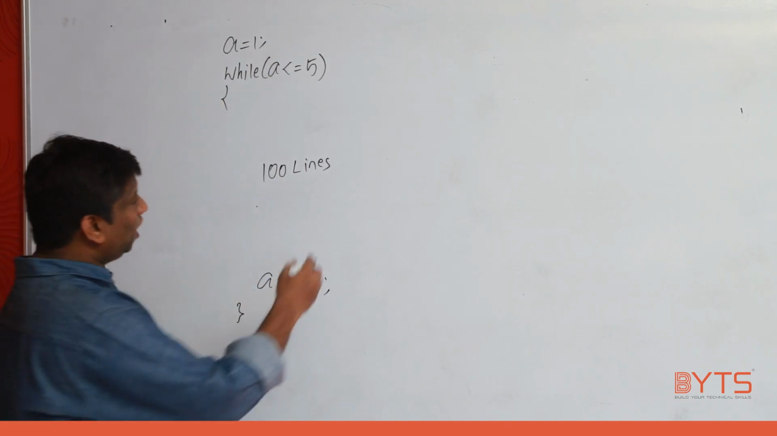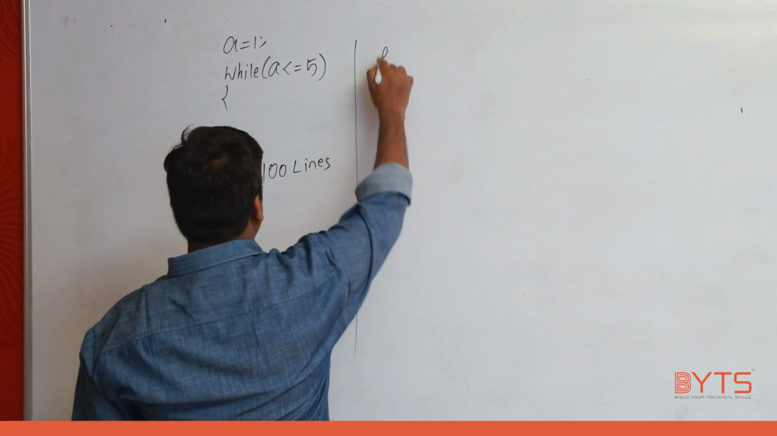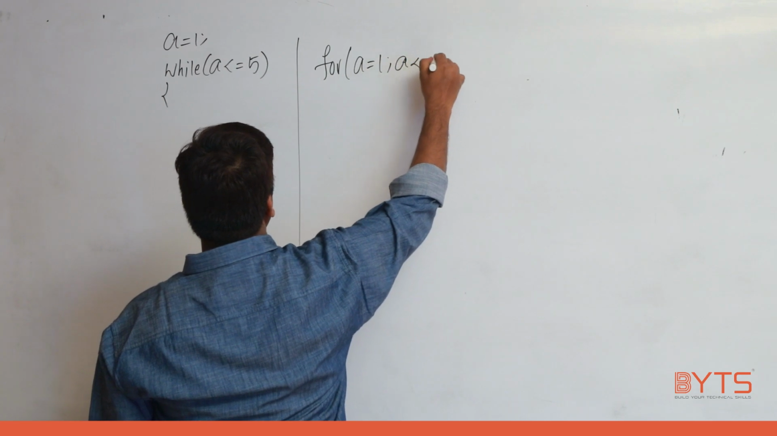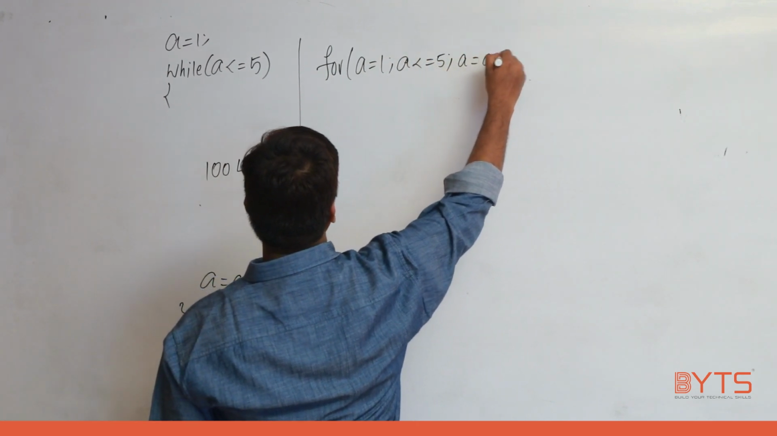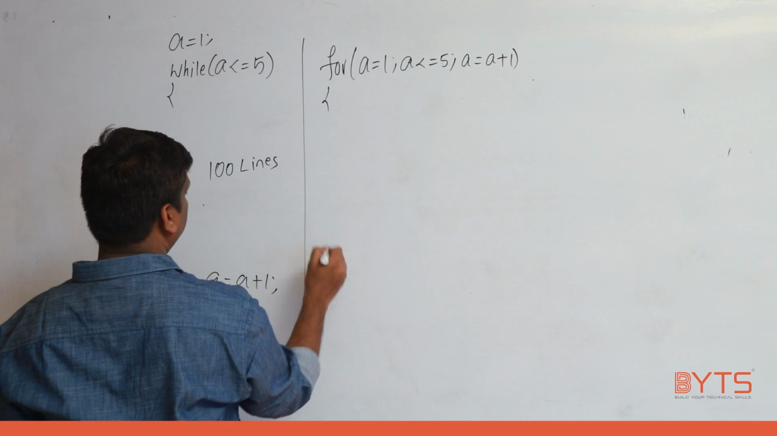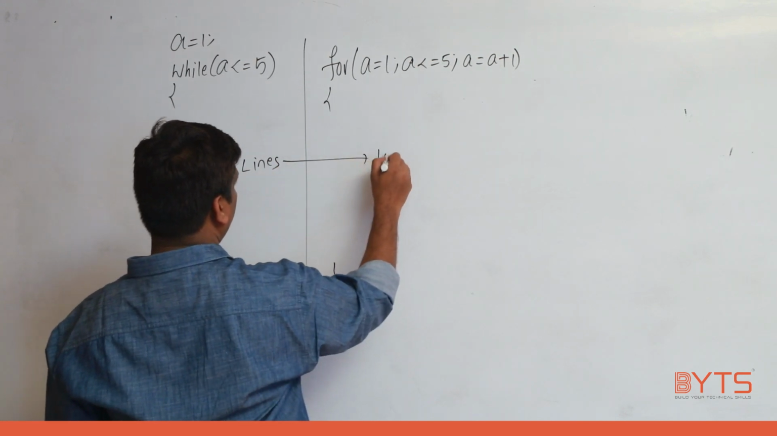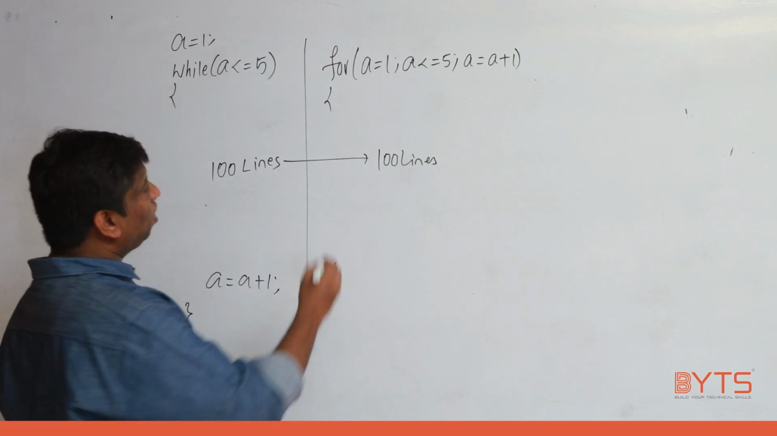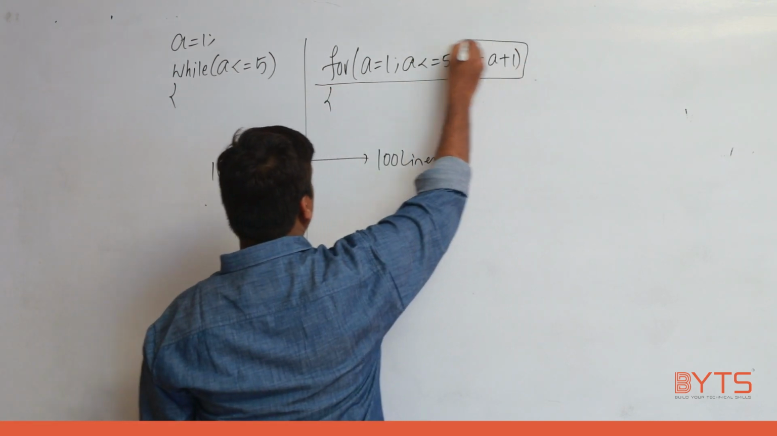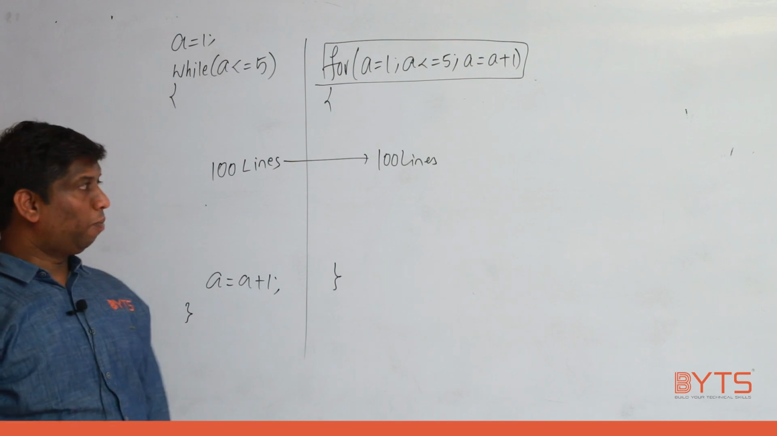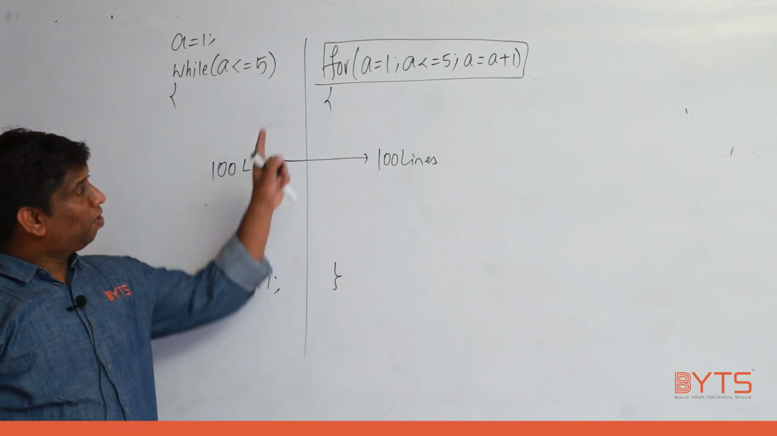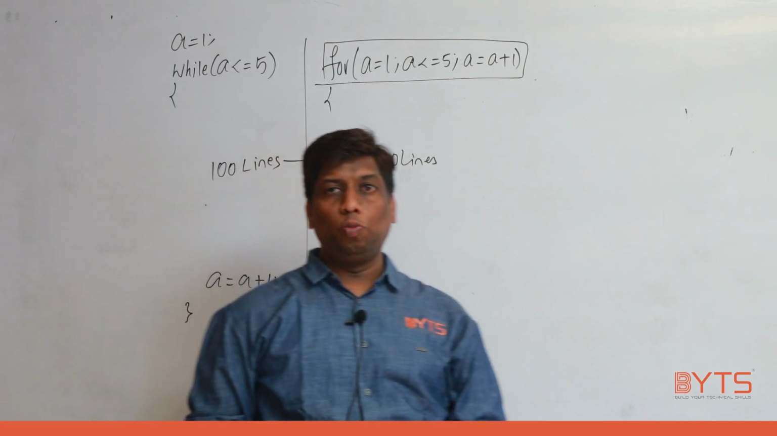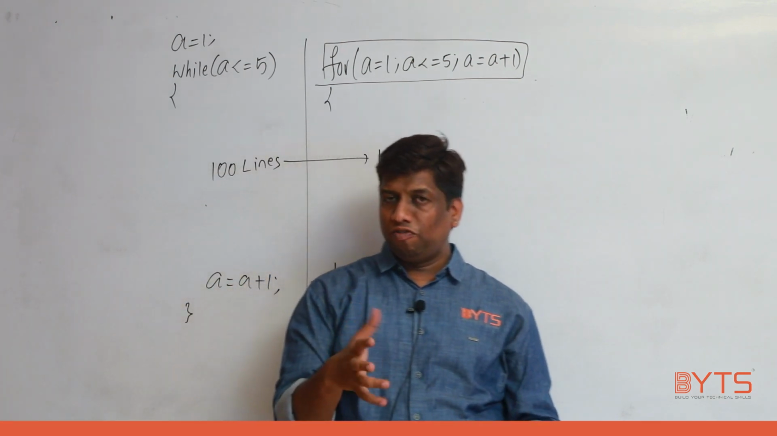Initially you don't know. Same piece of code only I am going to write. For a is equal to 1, a less than or equal to 5, a is equal to a plus 1. Here also you are having the same 100 lines. Have you seen, before entering into the loop, I am able to decide how many times the loop repeats. You understand my point, right? If we know the number of iterations in advance, it means by seeing the first line only, I am able to know how many times the loop repeats.